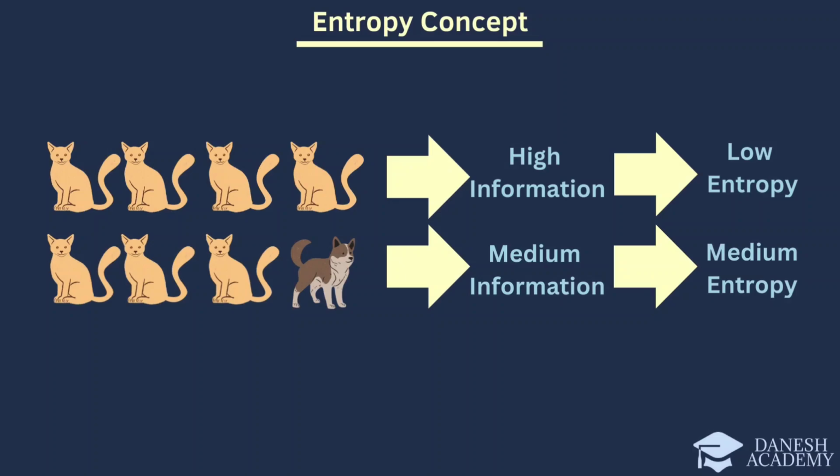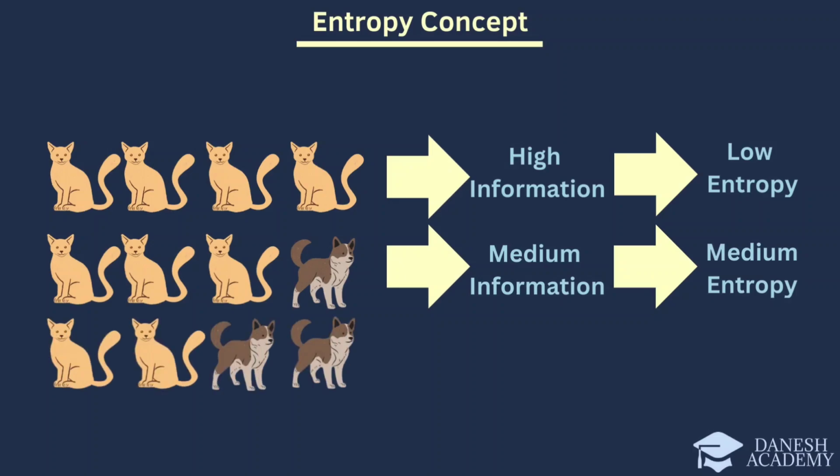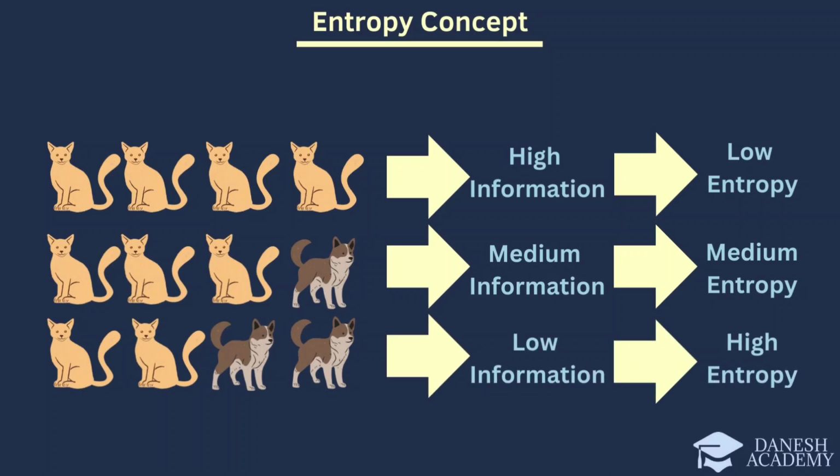Finally, look at the scenario with 2 cats and 2 dogs. Here we have low information content and high entropy. The equal distribution of cats and dogs means that each outcome is equally likely, maximizing the uncertainty. This scenario has the highest entropy because the unpredictability is at its peak with a uniform distribution, reflecting the maximum level of disorder in the system.